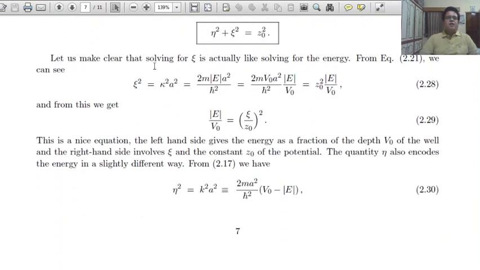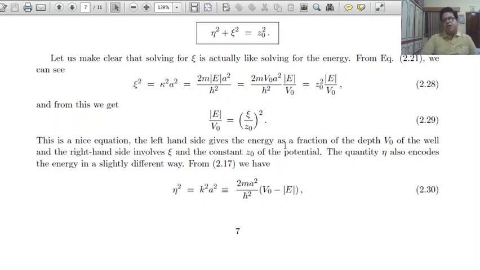Let us make clear that solving for xi is actually like solving for energy. From equation 2.21, we can see xi square equals kappa square a square, and replacing it becomes z0 square times magnitude of E upon V0. From this we get magnitude of E upon V0 equals xi upon z0 whole square. This is a nice equation.